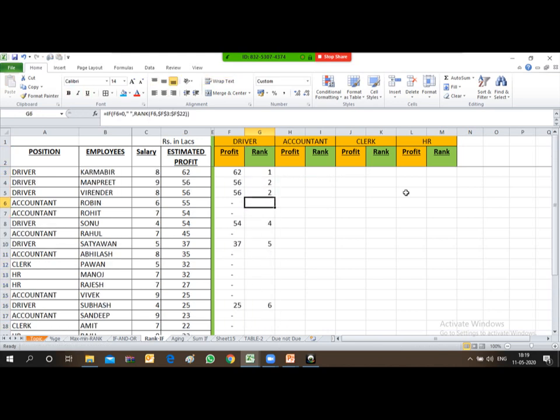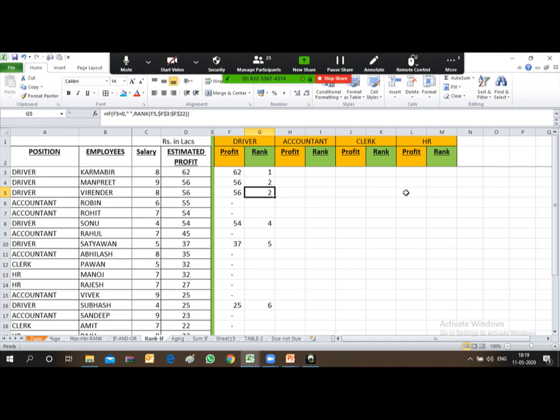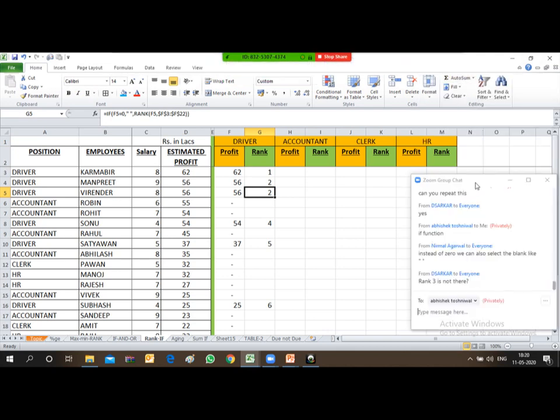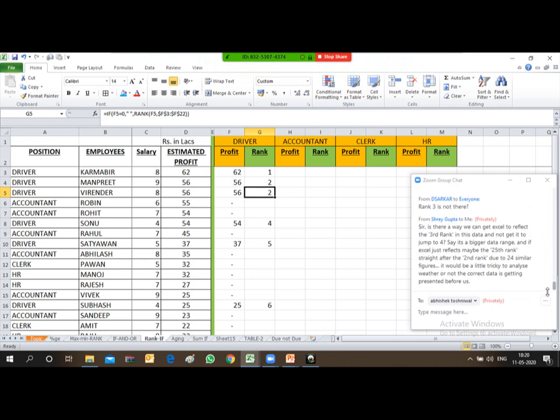Now you can, friends, see this blank is appearing over here, but not 0. So now you can derive the rank over here. So this table you can now use as a presentable table. So this is all about this table, friends. So hope this is clear to you.